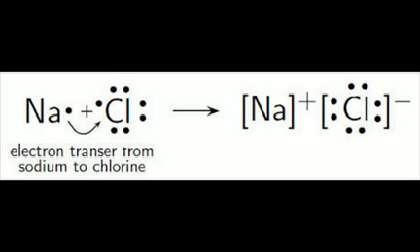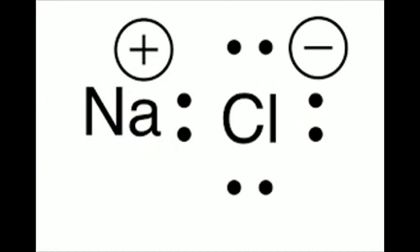So 1 electron from sodium moves to the outermost shell of chlorine, forming an ionic bond, and as a result sodium also becomes stable, and so does chlorine, and it forms the compound sodium chloride. The same thing is represented with dot diagrams and also with the ionic equation.